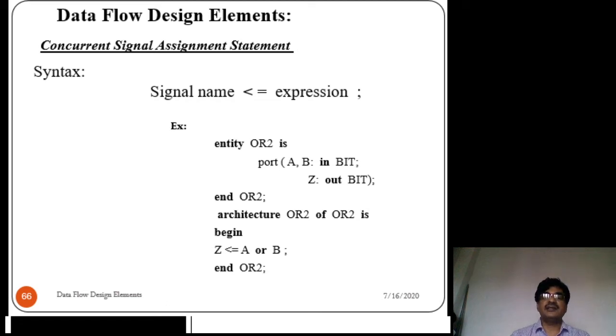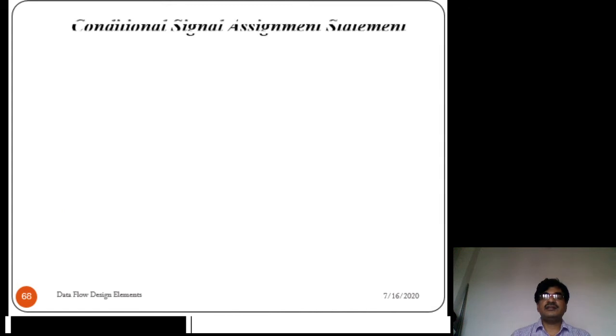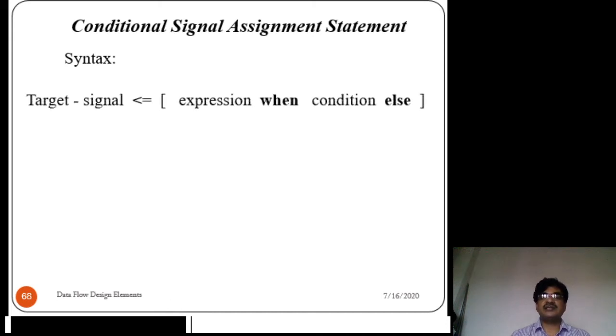Like that, the signal assignment statement can be used in programs. Which type of model? In the data flow style of model. Then see another one, that is the conditional signal assignment statement. Its syntax is like this.